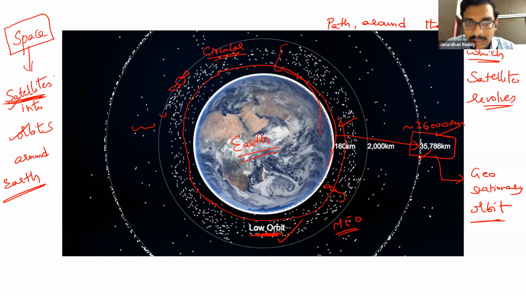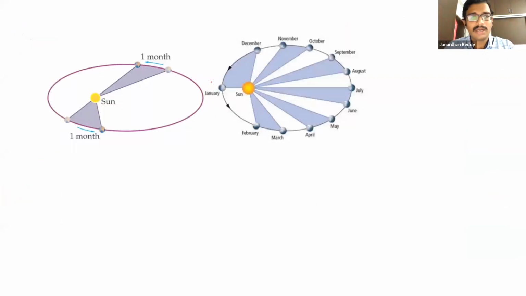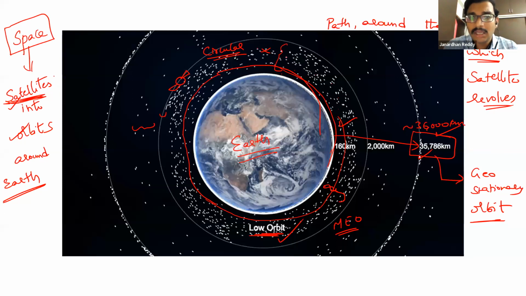Now, why are these satellites not bombarding each other? Just understand these questions. Why are these satellites not colliding with each other? Why are they not falling onto the Earth? What is maintaining that? Is there any danger that some satellites may collapse and hit us on this planet Earth?